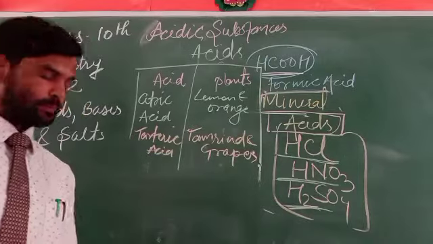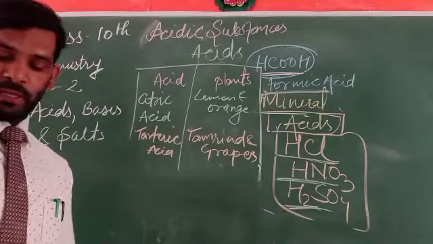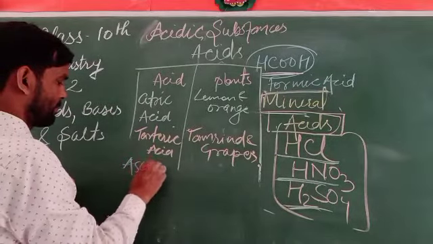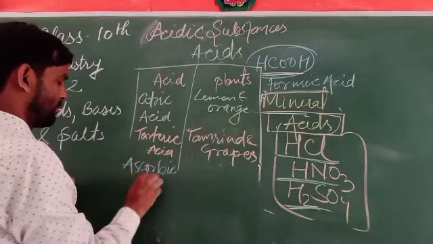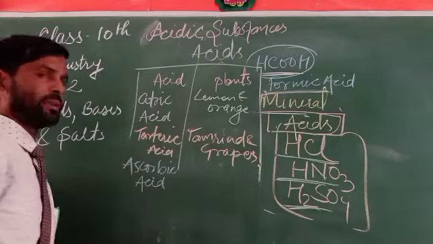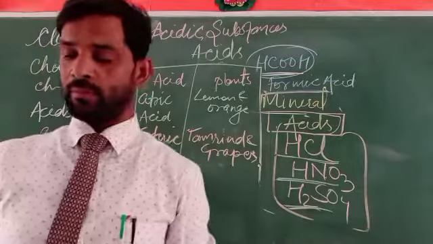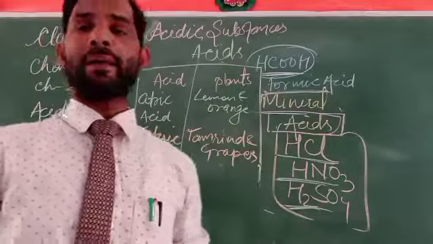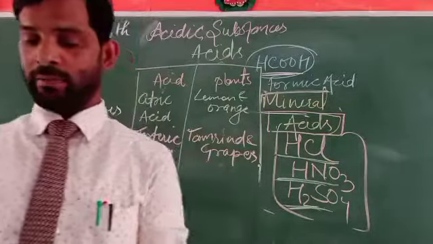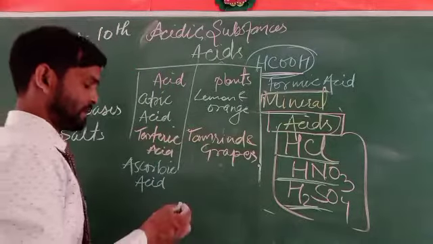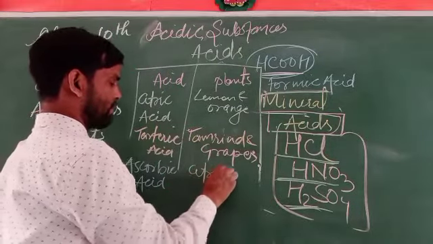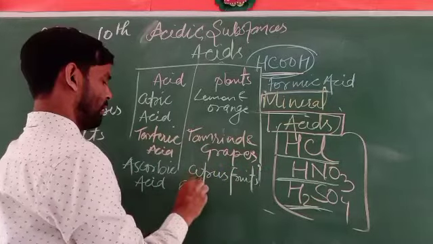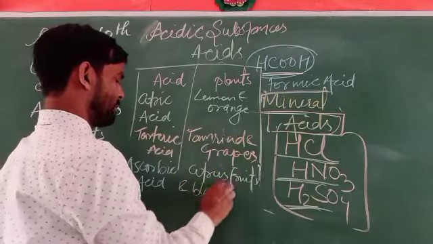Some others here, like ascorbic acid. Ascorbic acid is derived from citrus fruits and also black currants. Citrus fruits and black currant.